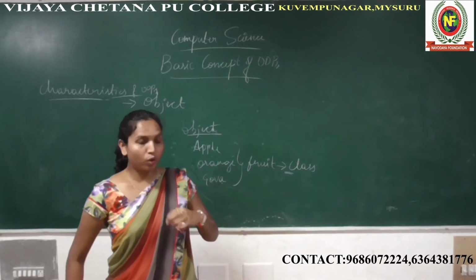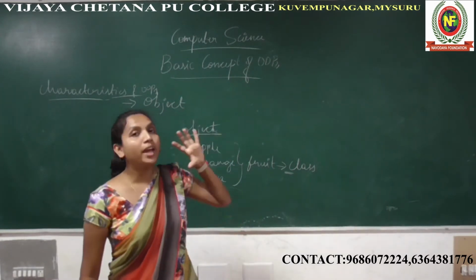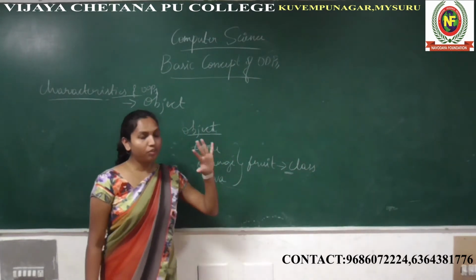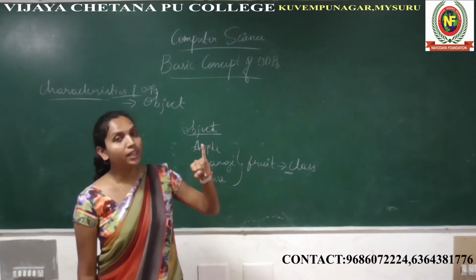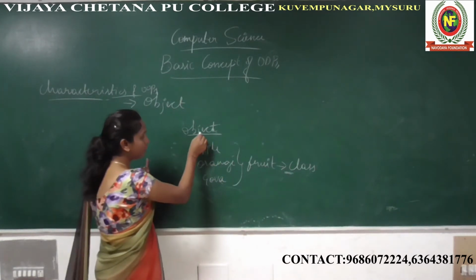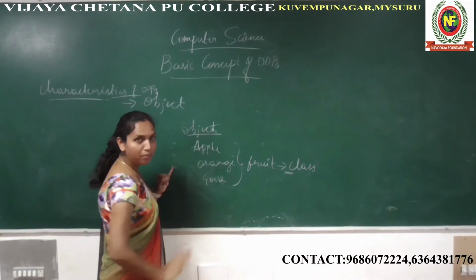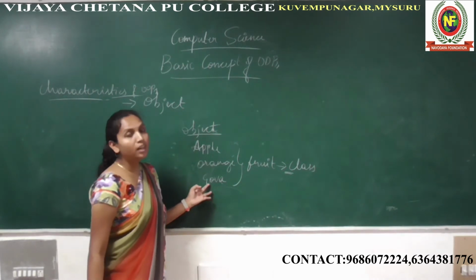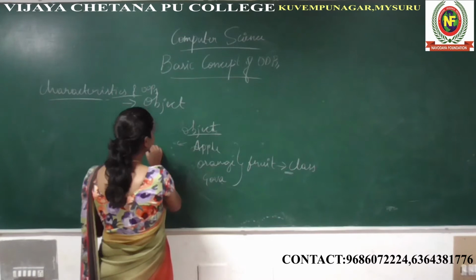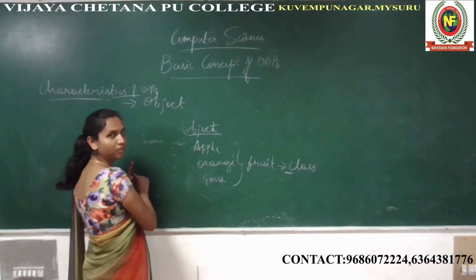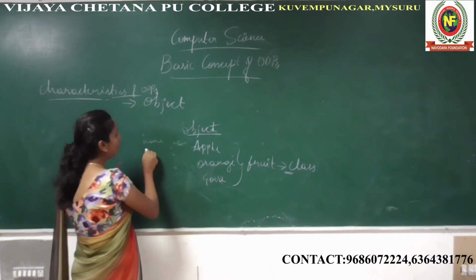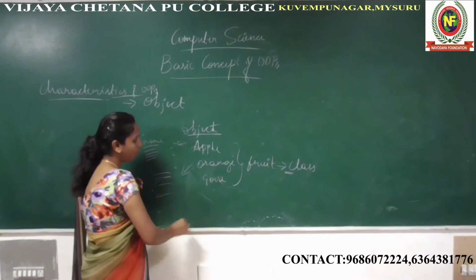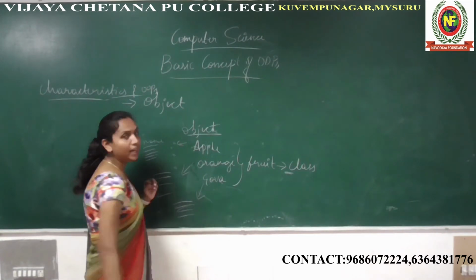Whatever object you are going to declare should be inside one class. So that is very important. So first of all, what is an object? An object is a collection of data members and member functions. See here, this is the object. Apple is one object, orange is another one, and guava is the next one. Apple contains its name, which breed, and so on. So all the data members and all the member functions may be contained, and again this also contains all the data members and functions, and this also contains the data members and functions.